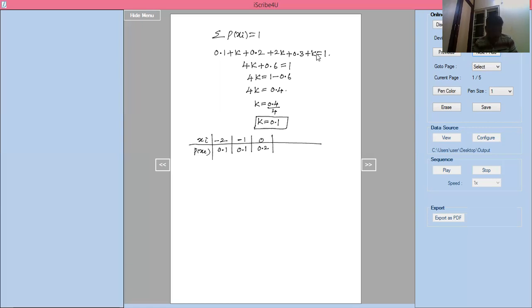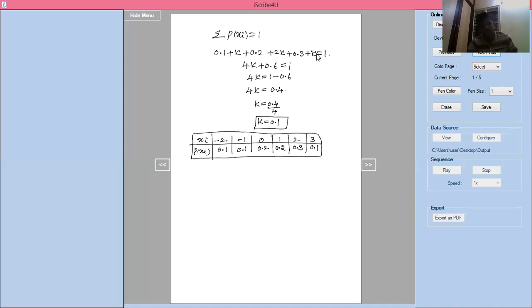Then 1 is 2k, and 2k is 2 into 0.1, which is 0.2. Next, 2 has 0.3. Next, 3 has the k value, 0.1. This is xi and p of xi.